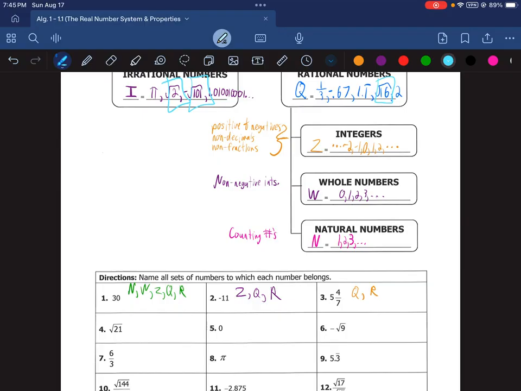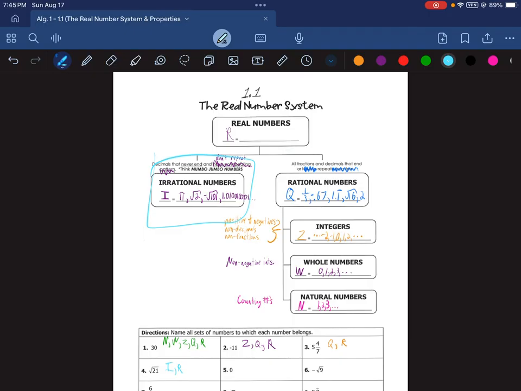No number times itself is 2, and no number times itself is 101. So it ends up becoming these decimals that don't repeat or end. And the same thing is true for the square root of 21. No number times itself is 21. So this is an irrational number as well as being real. Because remember, whether it's irrational or rational, they're both real numbers.